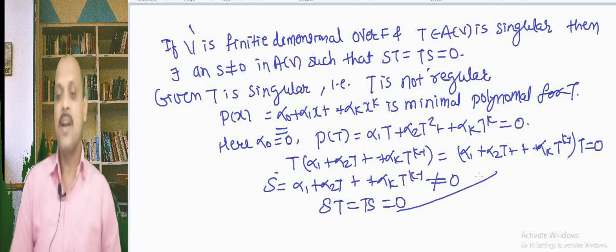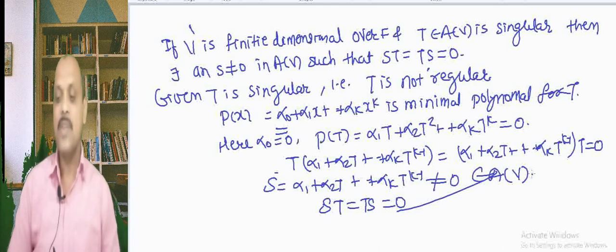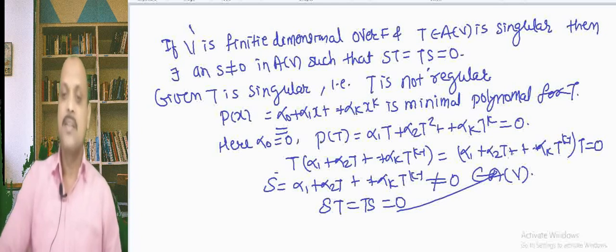So, this is again a mapping belonging to A of V. So, if T is not regular, then the constant term of the minimal polynomial becomes 0 and we get this S as ST equal to TS equal to 0. Okay.